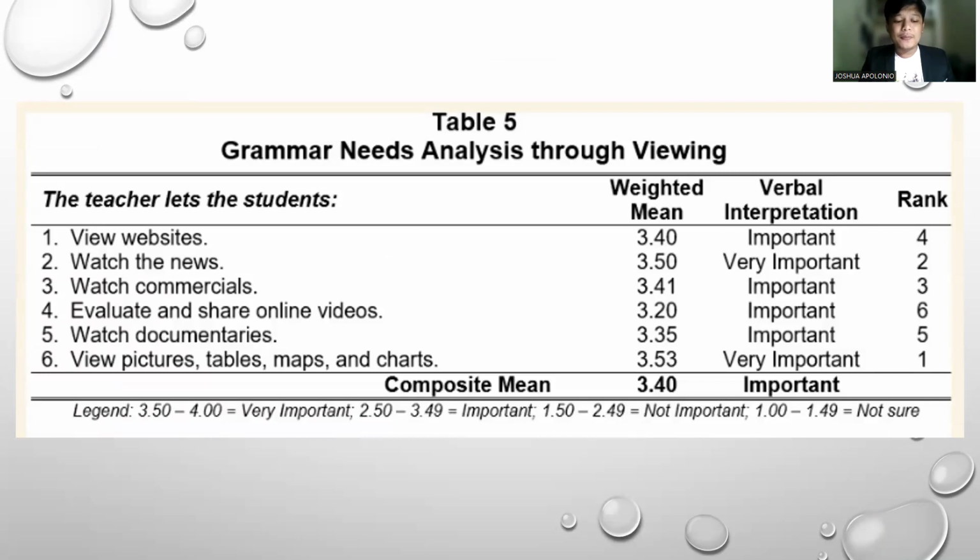For table number 5, it includes grammar needs analysis through viewing, which the respondents use. The composite mean of 3.40 shows that the respondents typically see the grammatical assessment as important. Initially, viewing pictures, tables, maps, and charts indicates that for secondary learners, using images to portray grammar is relevant to enhance the student's creativity.